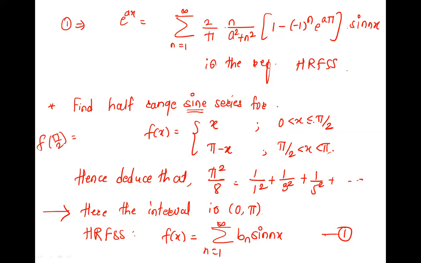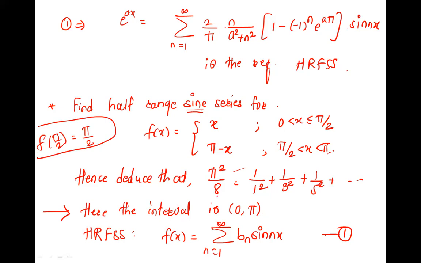Pi by 2 takes the value here, that is x equals pi by 2 is here, and we want the value at x equals pi by 2, so will you take the first function or the second? First. We can take it directly, no need of left hand right hand limit because equality is given, means x is pi by 2 is here and we can choose from this. This is the function where we need f of pi by 2, so put x as pi by 2 in this. So what is the value? Pi by 2.